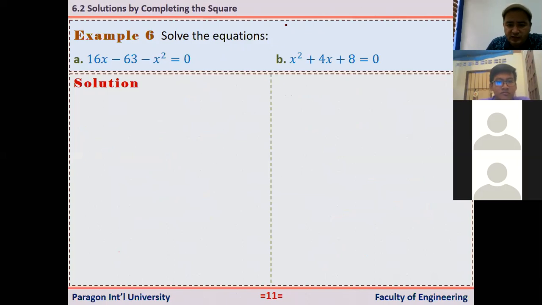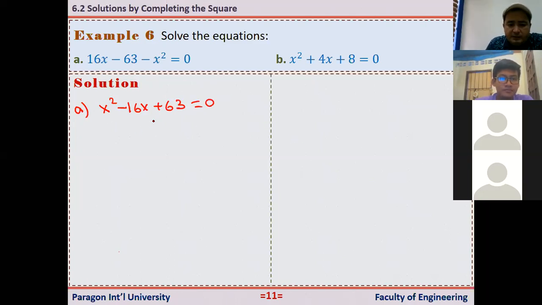Solve the equations, but here using the completing the square method. First we have to write this in standard form. Standard form is ax squared plus bx plus c. How can I write this? Multiply both sides by -1. -1 times 0 is 0. Here -1 times -x squared is x squared, right? And here we have minus 16x plus 63, that's equal to 0.